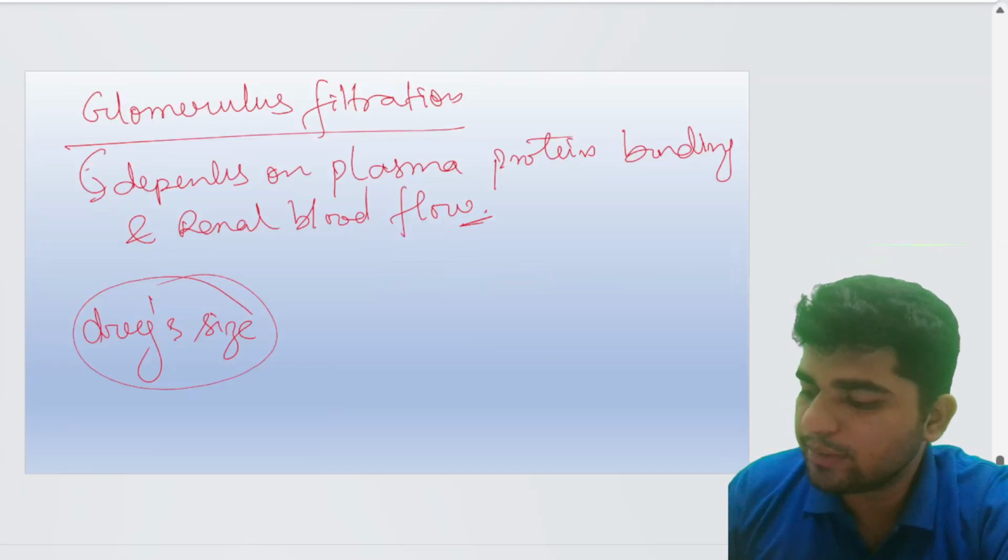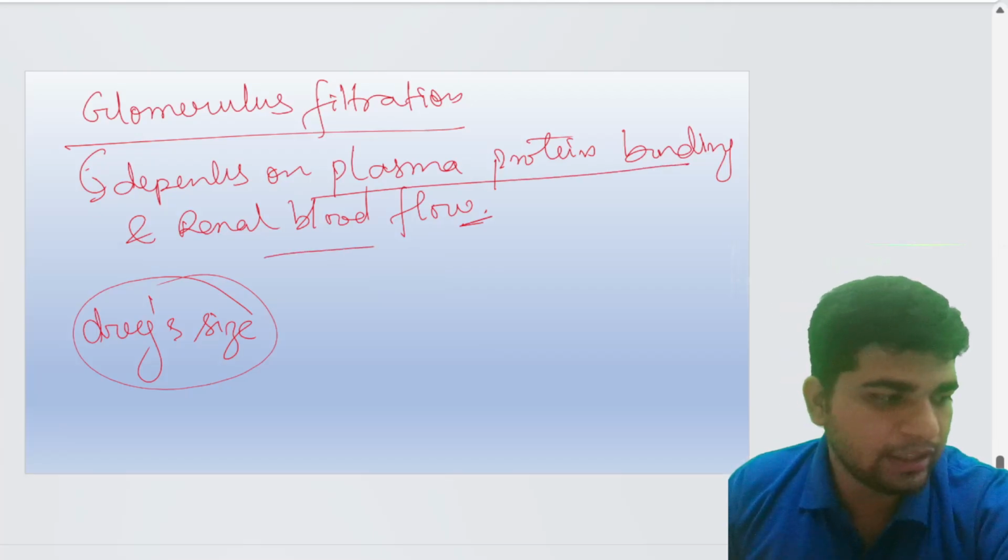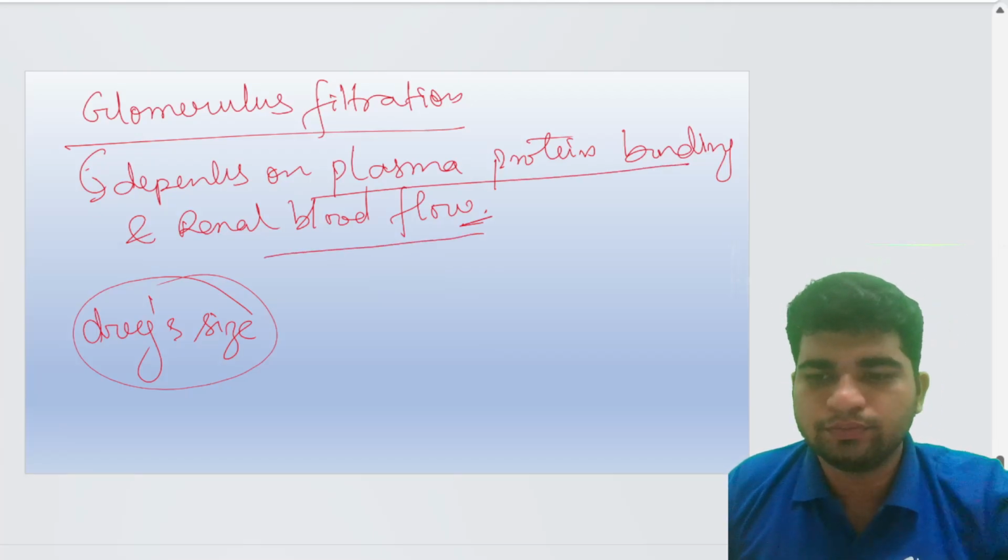So glomerular filtration depends on the plasma protein binding and the renal blood flow.